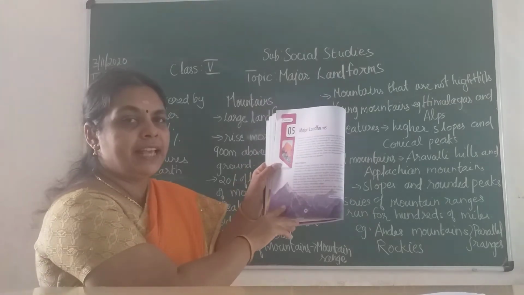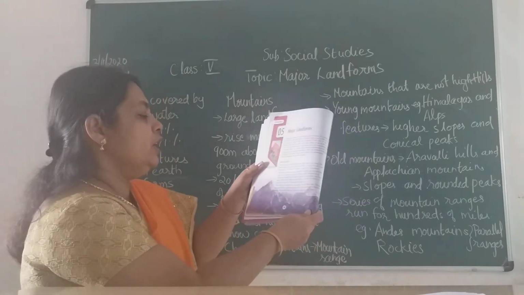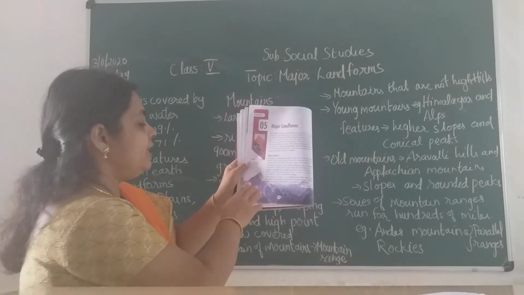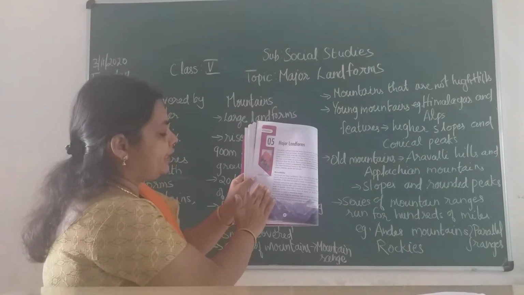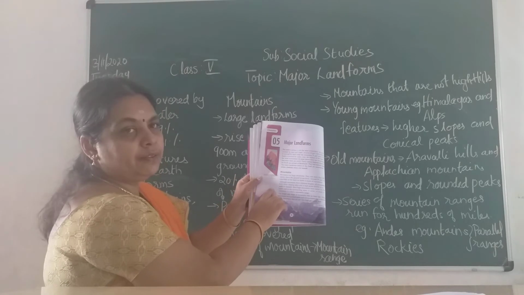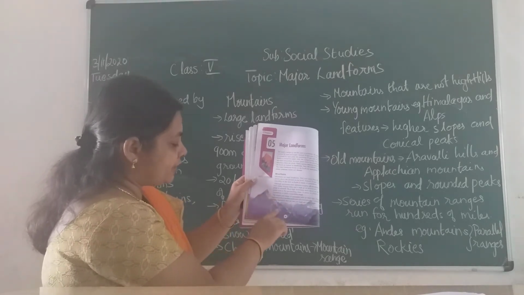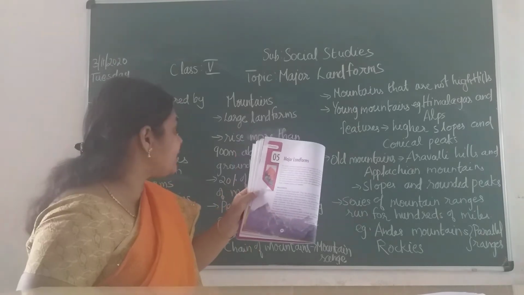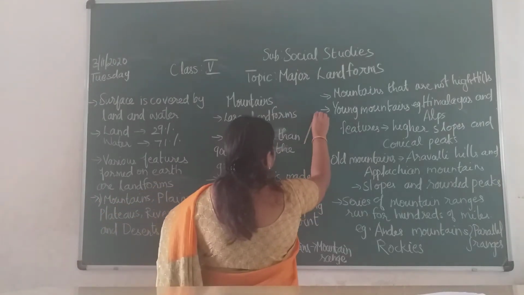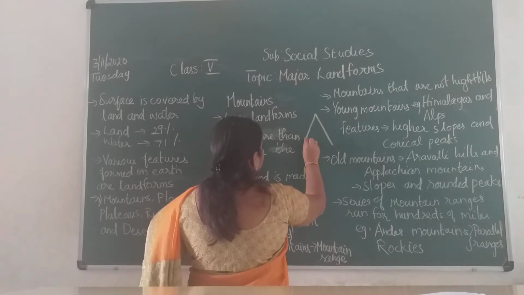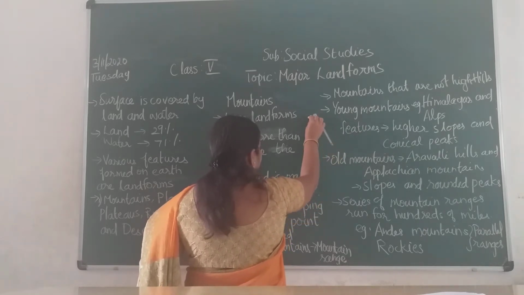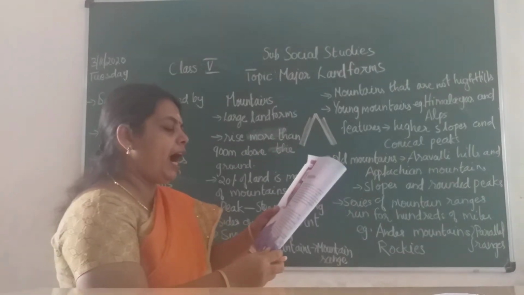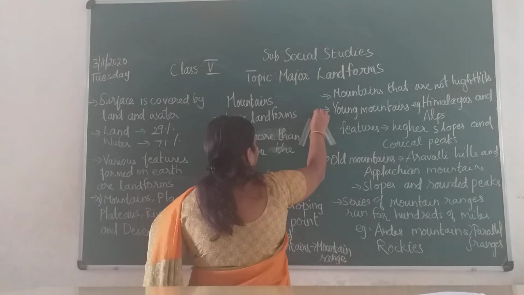So the mountains have different heights. Some will have steep, sloping sides. Steep means it goes like this and joins at a peak. Okay, this is called steep children, very steep, and then sloping sides. Okay, steep. Like this the mountains grow. So this forms the steep. Okay, this side is your sloping sides and a high point. So you have the high point.